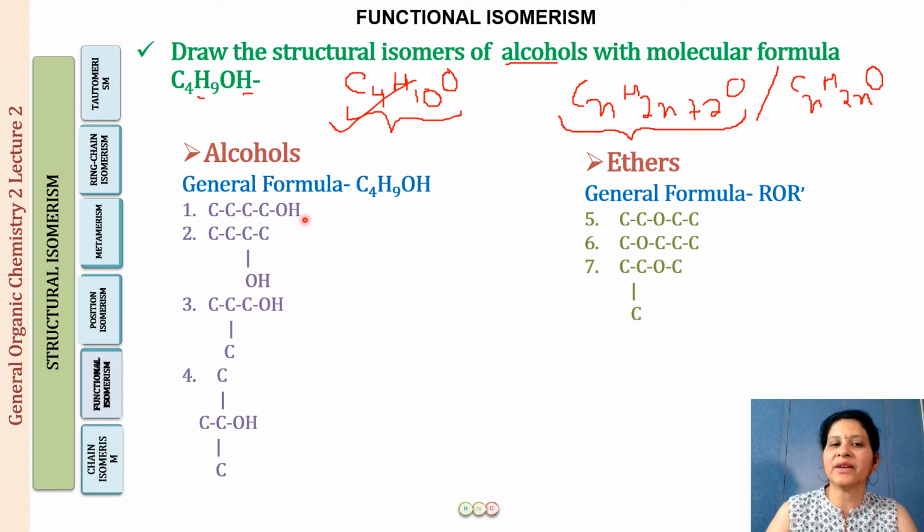Well, 1 has a functional group OH and 5 has a functional group O. That means this is an alcohol and this is an ether. So when the functional group is different, you all know the properties of the compounds are governed by the functional group. So the properties are going to be different if the functional group becomes different. So what do we have? We have compounds which have the same molecular formula, but their properties are different. So they are going to be again isomers. What type of isomers now? They are going to be called functional isomers because the functional group is different. So let us define now functional isomerism.